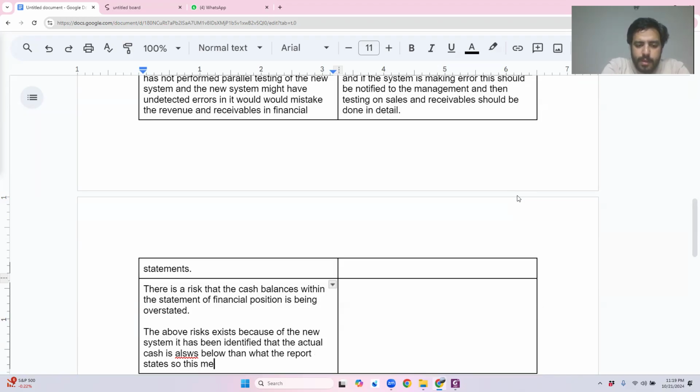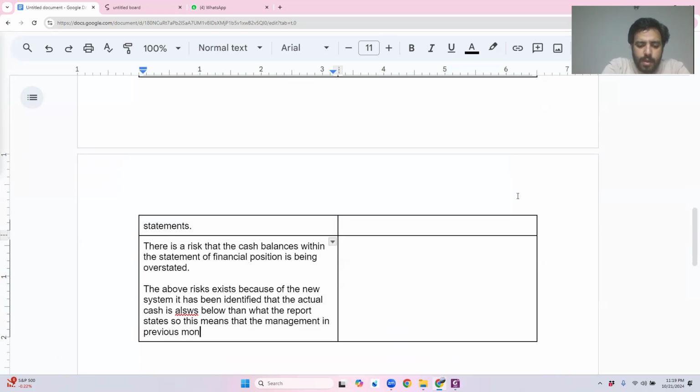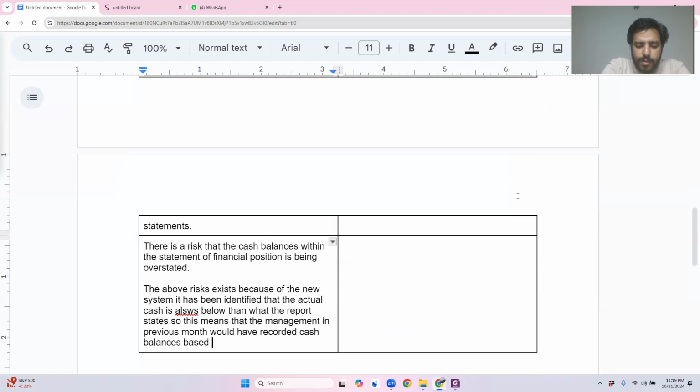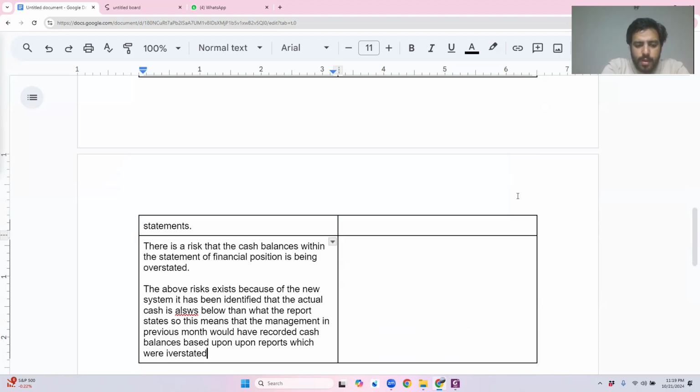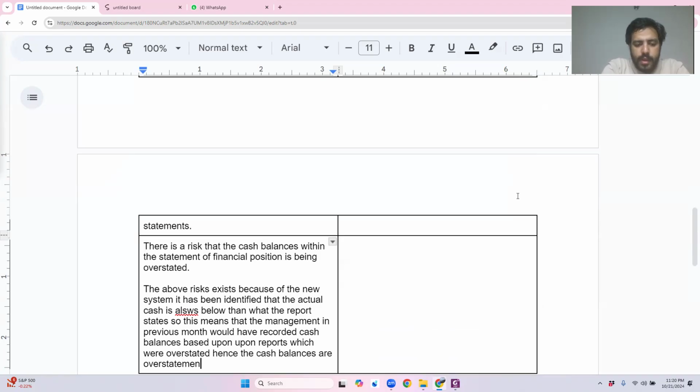So this means that the management in previous months would have recorded cash balances based upon reports which were overstated. Hence, the cash balances are overstated in the statement of financial position, SOFP. That's it. Got it? My explanation is also done of why I think that there is a risk.